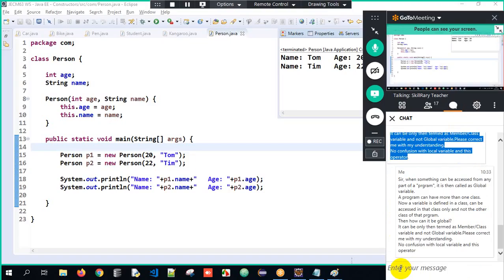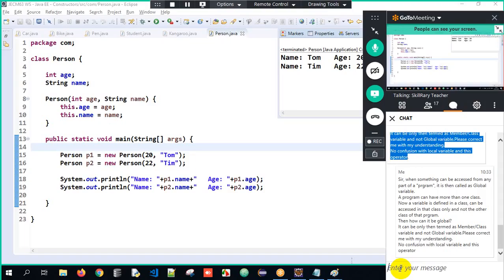So when something can be accessed from any part of the program, it is called a global variable. Yes, because if you declare any variable within the class here, you can access it everywhere. So we call it a global variable. Now a program can have more than one class. A variable defined in a class can be accessed in that class only and not in the other class of that program. So what are you trying to tell here? A program can have more than one class.